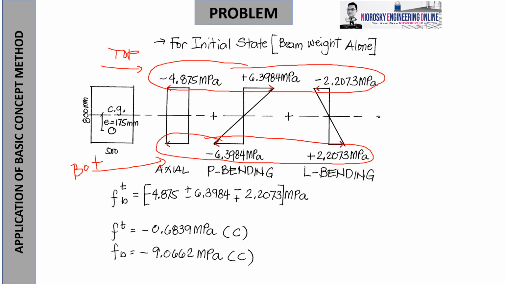MPa. So meaning both of them are compression. Why? The sign is negative. No tension was found. Is it good? Yes. In prestressing, the goal is zero tension or tolerable tension. Both in compression is much better.